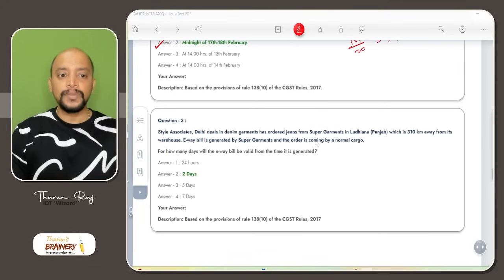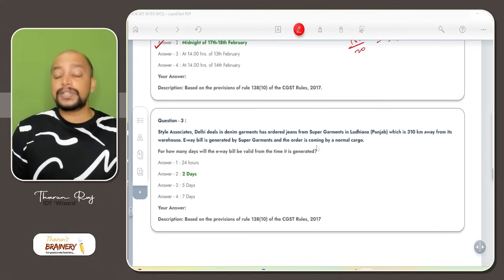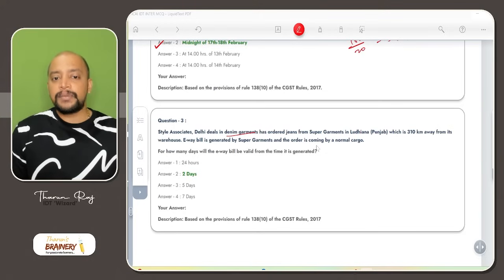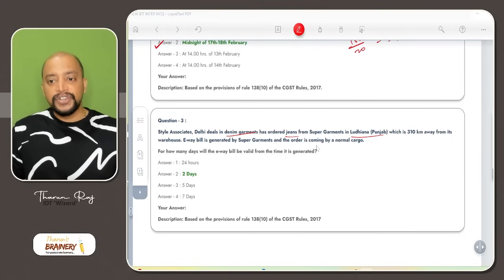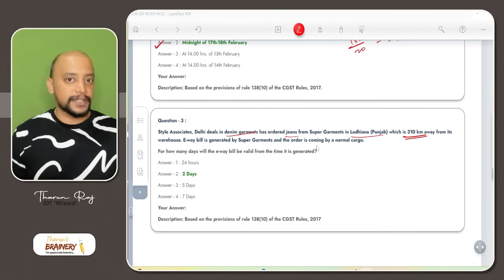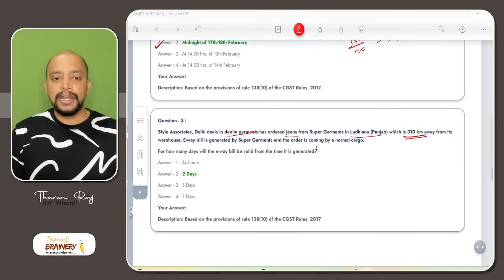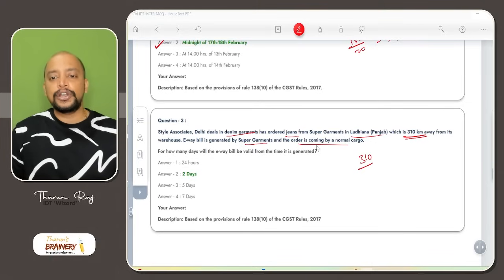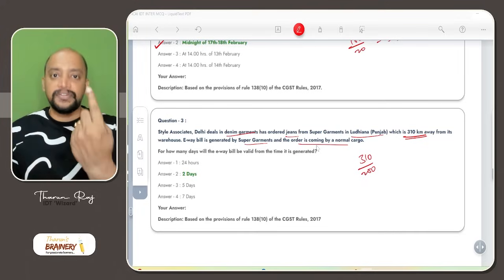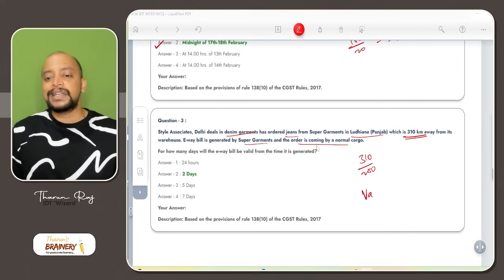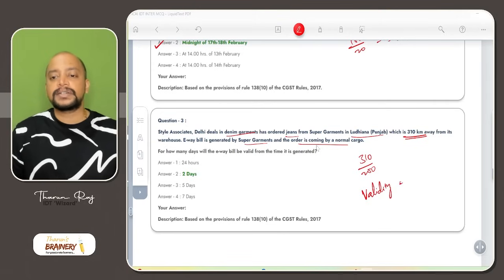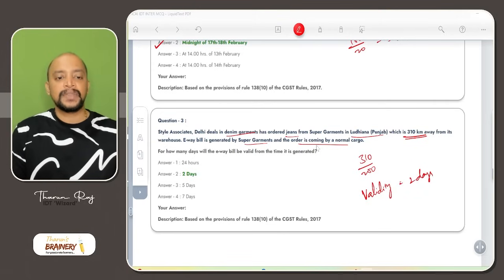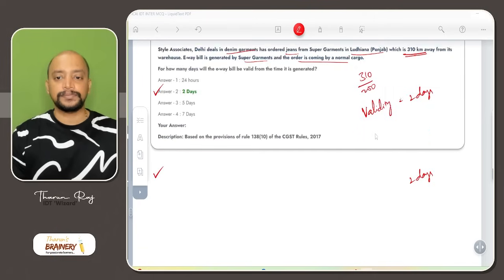Then next, question number 3: Style Associates, Delhi, deals in denim garments and has ordered jeans from Super Garments in Ludhiana, Punjab, which is 310 km away from its warehouse. E-waybill is generated by Super Garments and the order is coming by a normal cargo. So for every 200 kilometers or part thereof, it is 1 day. Therefore the validity in this case will be 2 days. So option B is the answer.